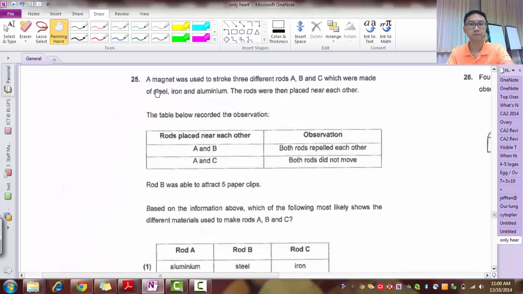Okay, so this is about stroking. Using a magnet to stroke 3 different rods made of steel, iron and aluminium. The rods are then placed near each other. A and B, both rods repelled. So this is a keyword here. Both rods repelled. So what does that mean? It means both became magnets.